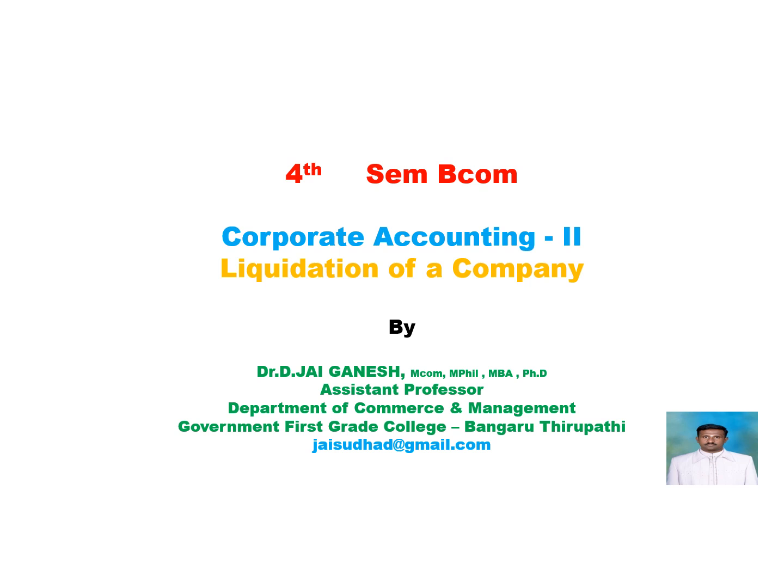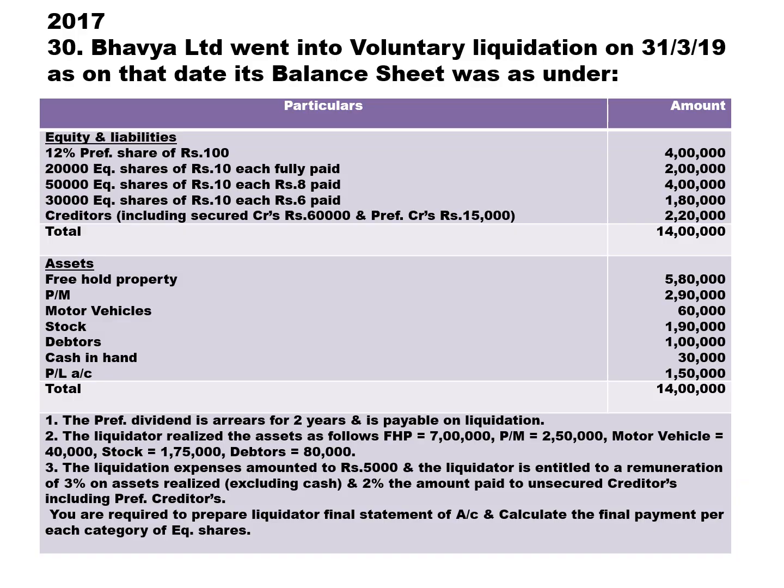Today we will solve a simple problem in case of liquidation. Bhavya Limited went into voluntary liquidation on 31st March 2019. As on that date, its balance sheet was as under. So we have 12% preference shares of rupees 100 each. Then we have 20,000 equity shares of rupees 10 each fully paid.